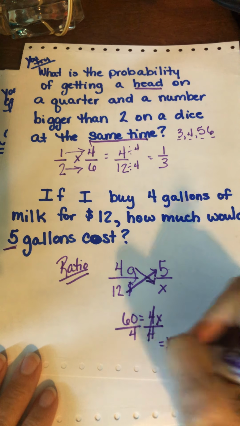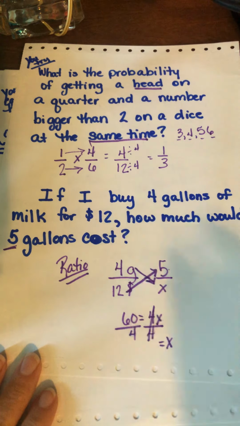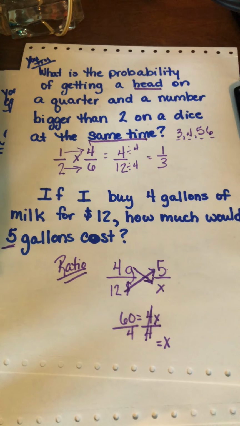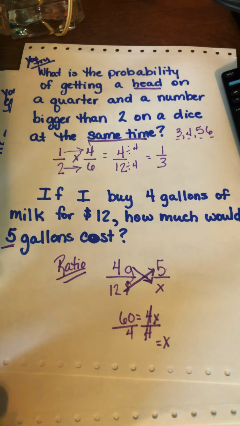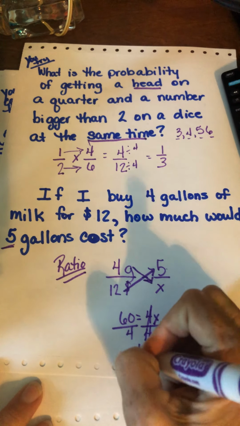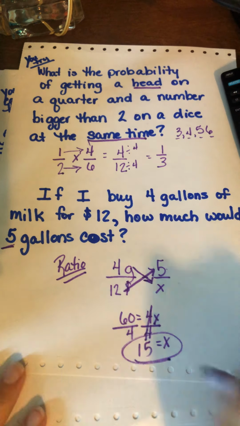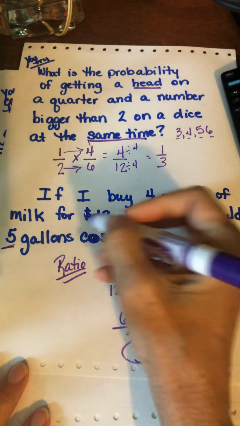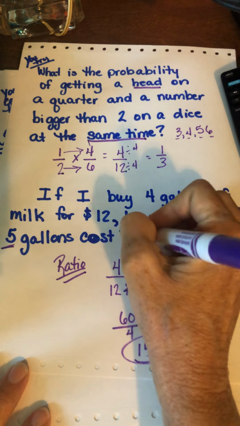This would give me x equals, and then let's see how many times, what would that be, 15? 60 divided by 4 equals 15. Okay, so the 5 gallon would cost $15.